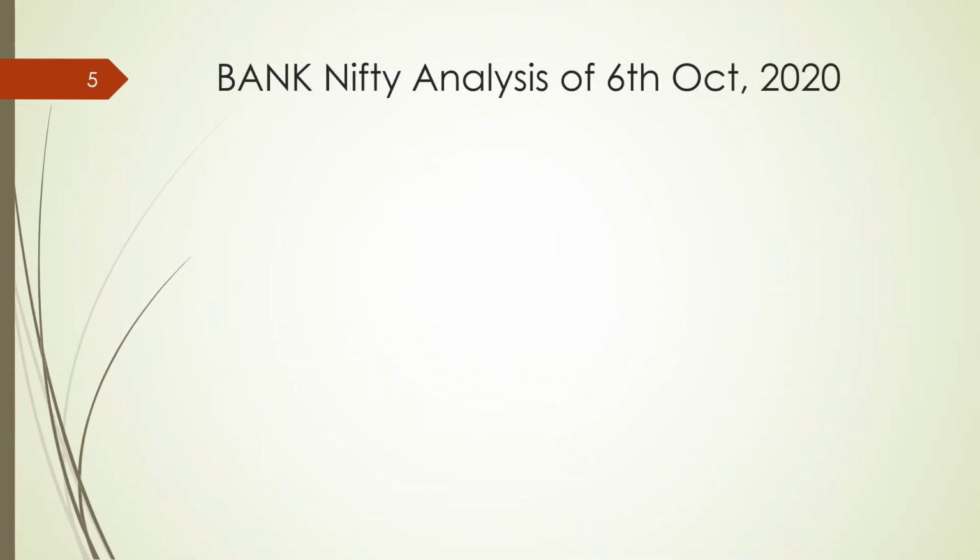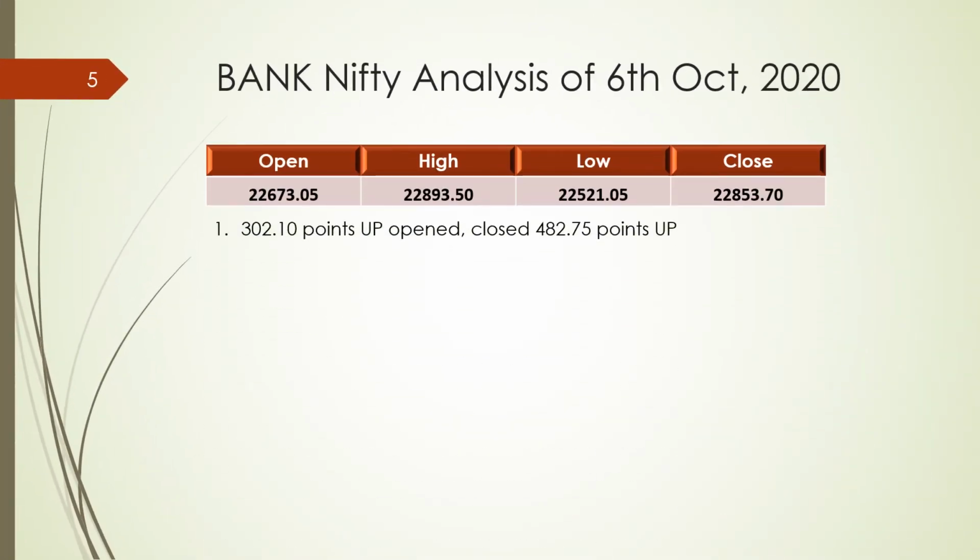We'll talk about Bank Nifty. Bank Nifty was almost 300 points up. It opened today compared to 5th October and closed almost 483 points up compared to 5th October's trading. So if you see, 22,673 it opened, and 20,853.70 it closed. From high and close, only about 40 points